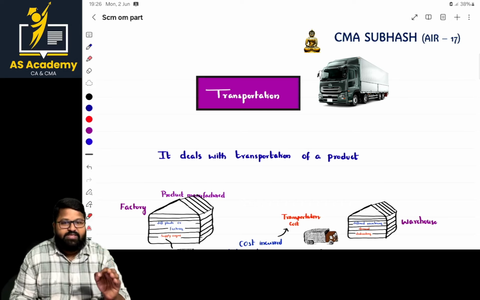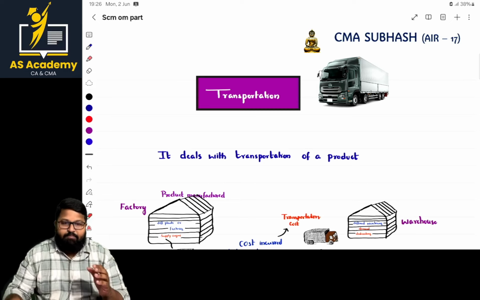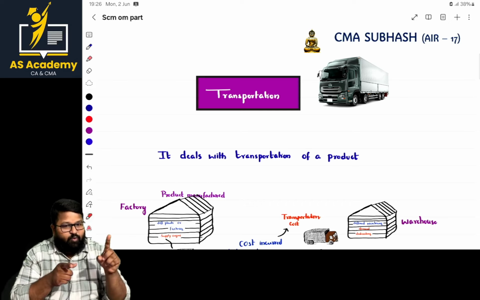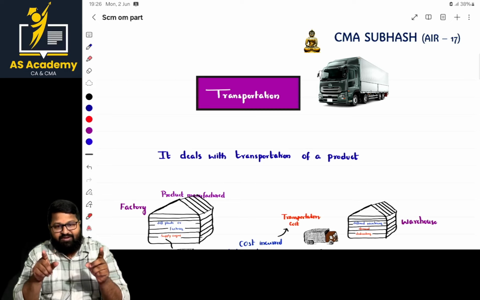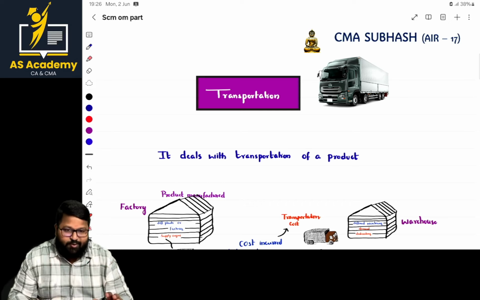Sir, what is the basic need of transportation for us? Because the main reason is that we are being responsible from the company point of view, and a company manufactures goods at a factory and they have to carry them to a warehouse. From factory to warehouse, if it is only one factory and one warehouse, there is no issue at all.